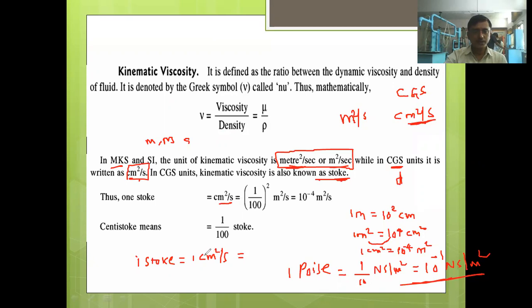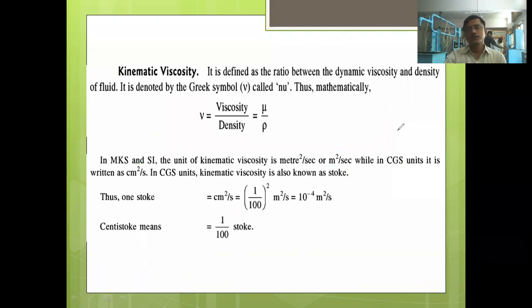Now here, instead of this centimeter square, I will write 1 times 10 to the power minus 4 meter square per second. So here you can see the conversion of 1 Stokes to meter square per second, right? Everyone understood this conversion?